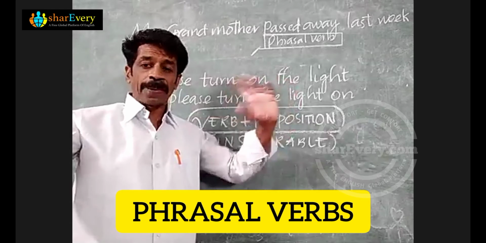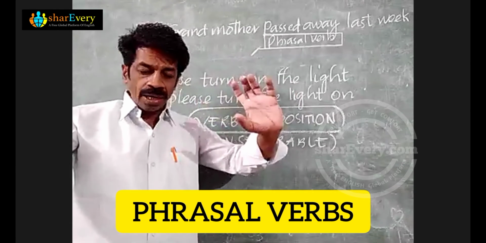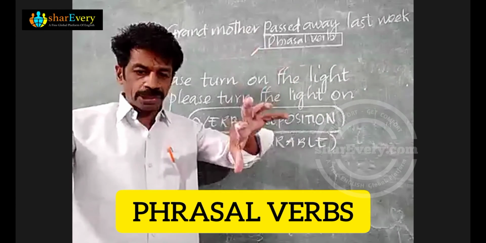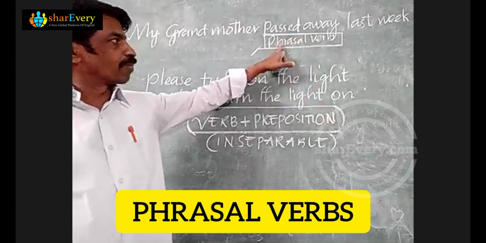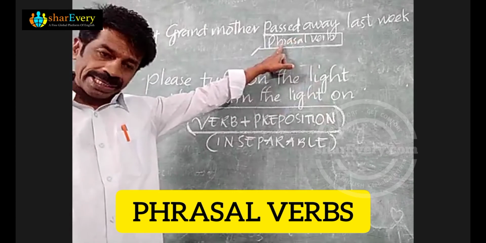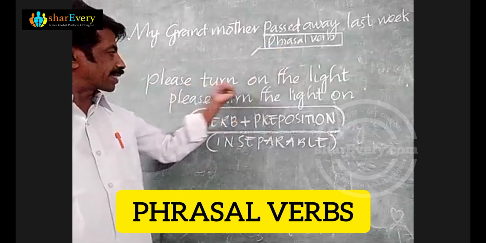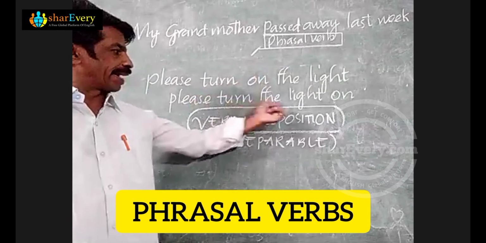There is a difference in the meaning. So remember that prepositional verbs are inseparable, whereas phrasal verbs can be separable, such that please turn on the light is also correct, please turn the light on.